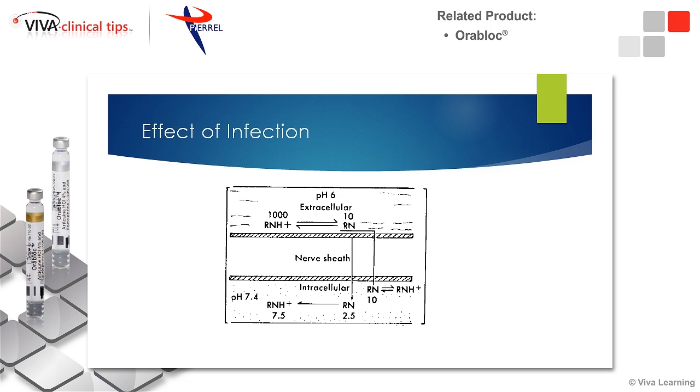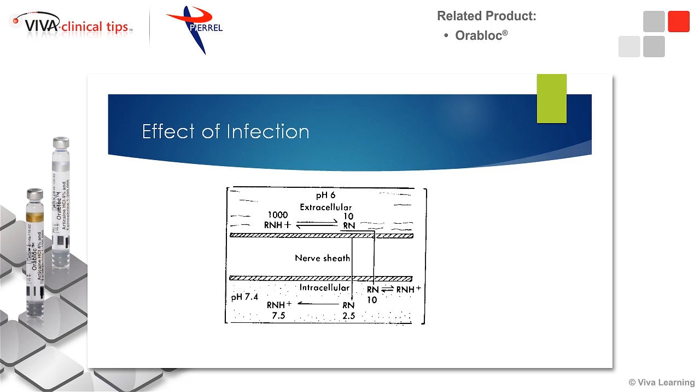So if we look at infection, the rule of thumb has always been to say that when we have areas of infection, it lowers the pH. So again, our normal pH was 7.4. Say, for example, in this situation, the pH drops down to 6 in an area of infection. So instead of depositing the 100 molecules that we showed earlier, we're roughly depositing 1,000 molecules. You can see what happens here with the pKa of 7.9 of lidocaine: only 10 molecules out of those 1,000 will be in the base form, and therefore available to go through that nerve membrane, again that lipid membrane.